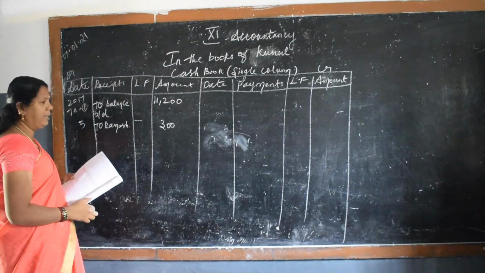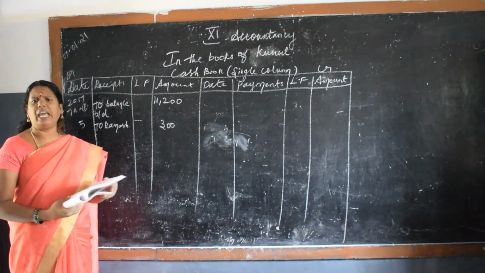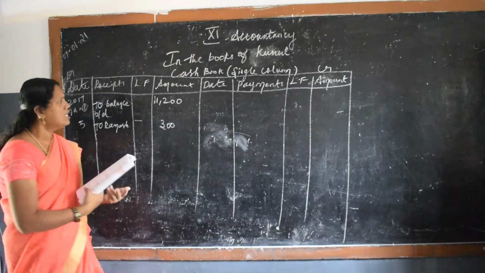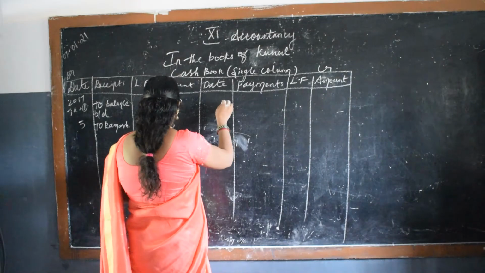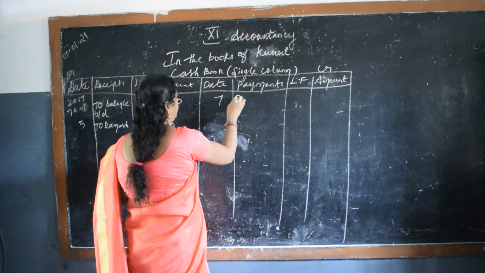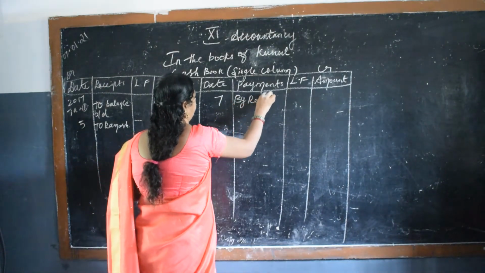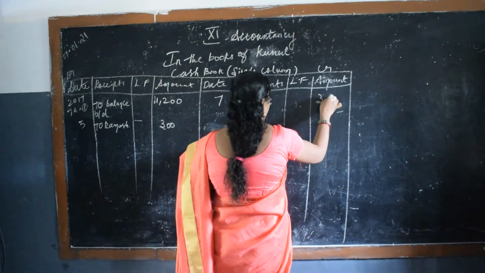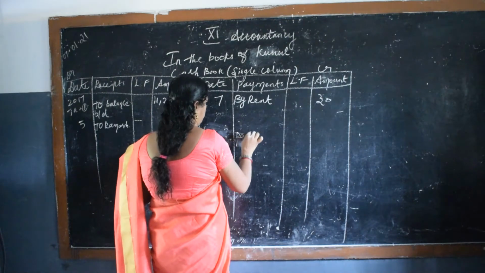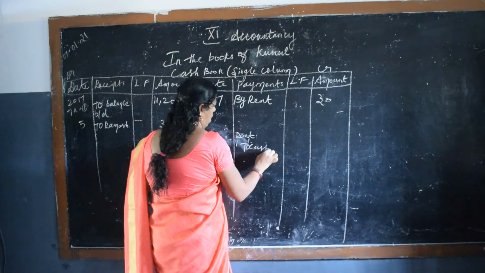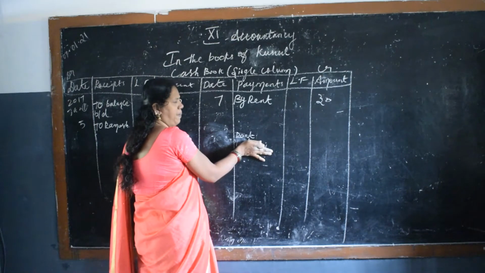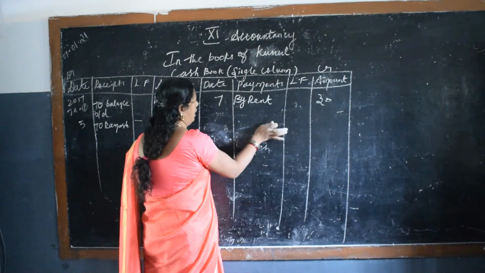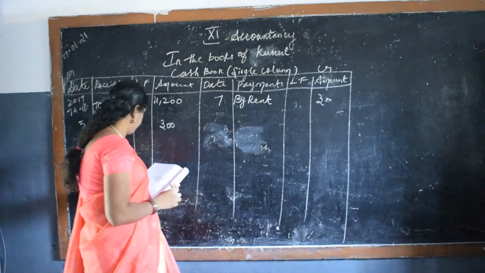The next one is paid rent. What is the journal entry? Rent account debit to cash. To cash we are going to write down, so we will write by. What is the date? Date is 7. So by rent, the rent is 30. I will explain also, rent account to cash account. If it is on the upper side, the debit side, you have to write by. So that is why I am writing here by rent.